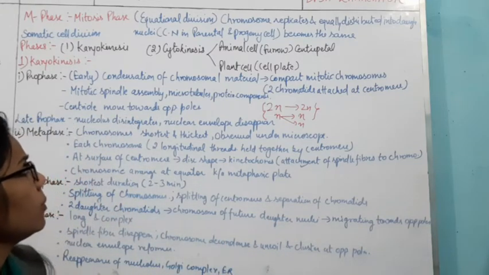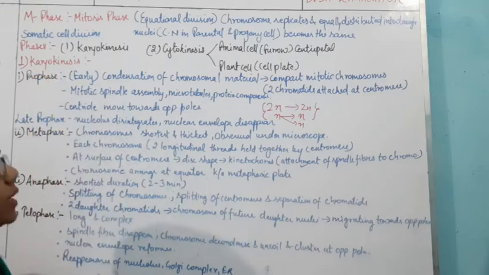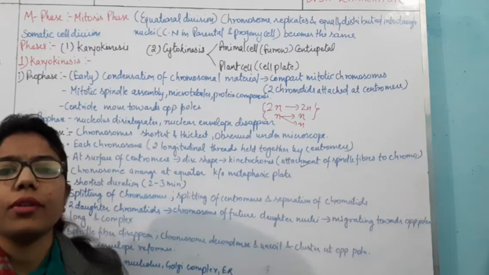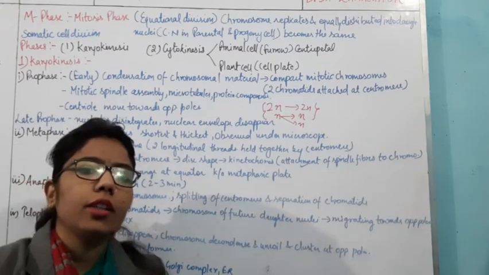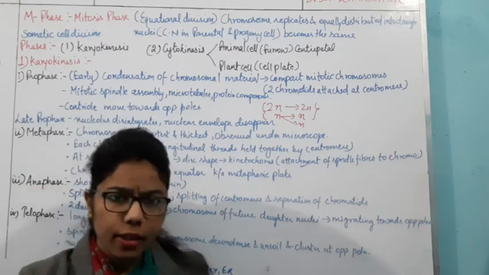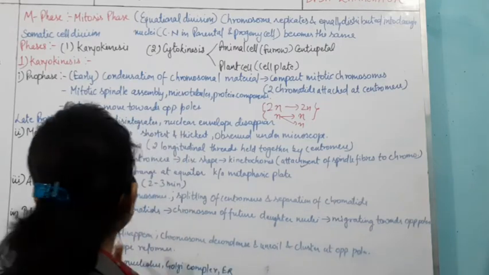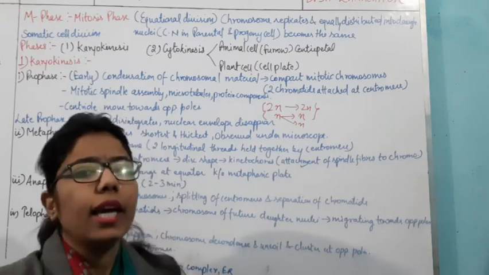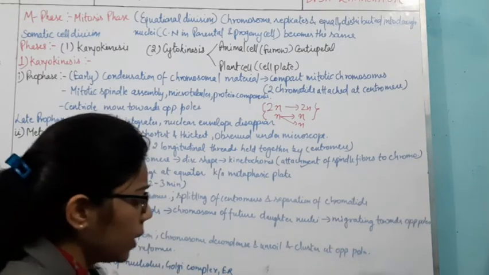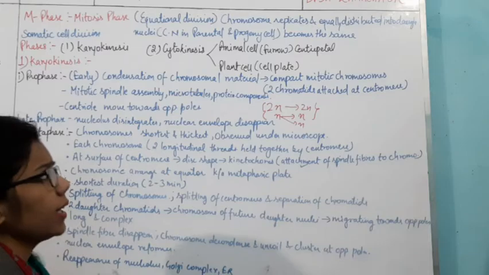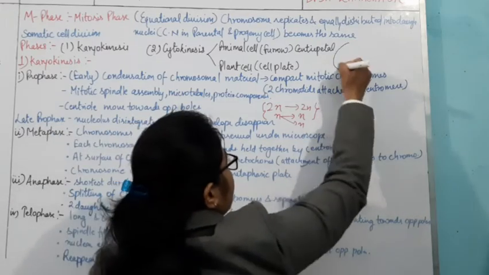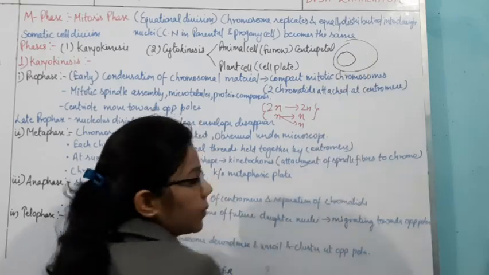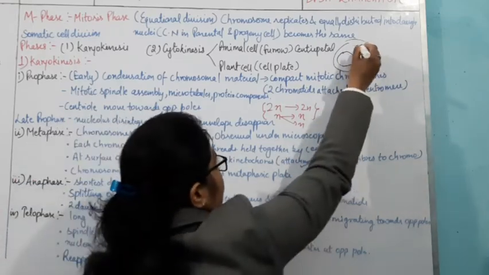Now comes another thing, that is the phases. We have divided the M phase again into two parts. What are they? Karyokinesis as well as cytokinesis. Karyo relates to the nucleus, and cyto relates to the cytoplasm. Say this is any cell, this is the nucleus, and this is the cytoplasm.